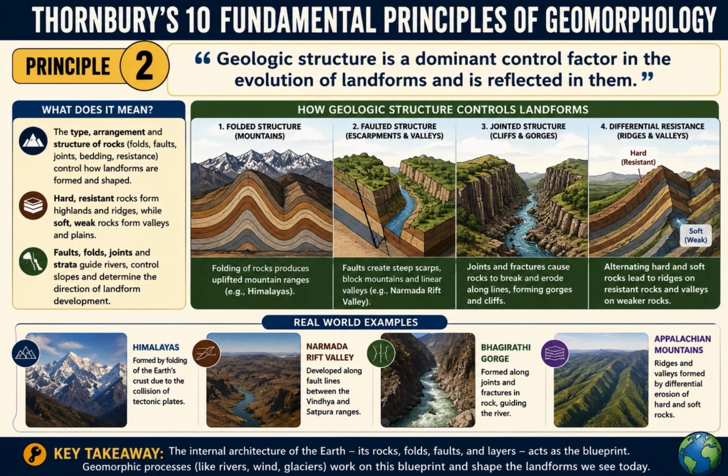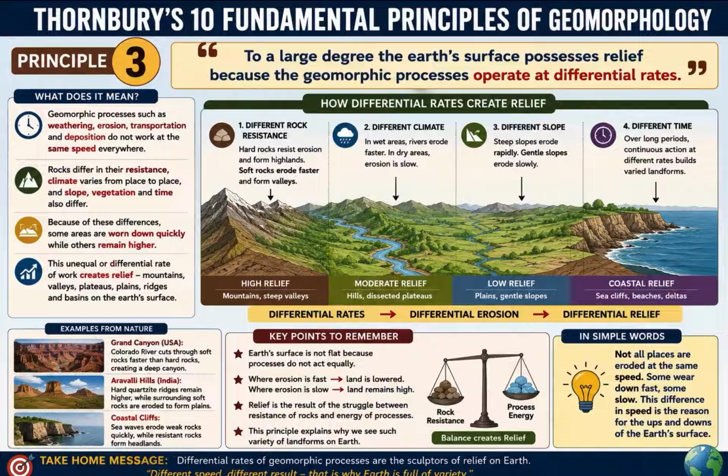Second principle is, geologic structure is a dominant control factor in the evolution of landforms and is reflected in them. Suppose two houses are built. One has a strong foundation, another has a weak one. Which will survive longer? Exactly. The same is true for Earth. Hard rocks become mountains. Soft rocks become valleys. Faults guide rivers. Folds create mountain belts. It means structure decides shape.